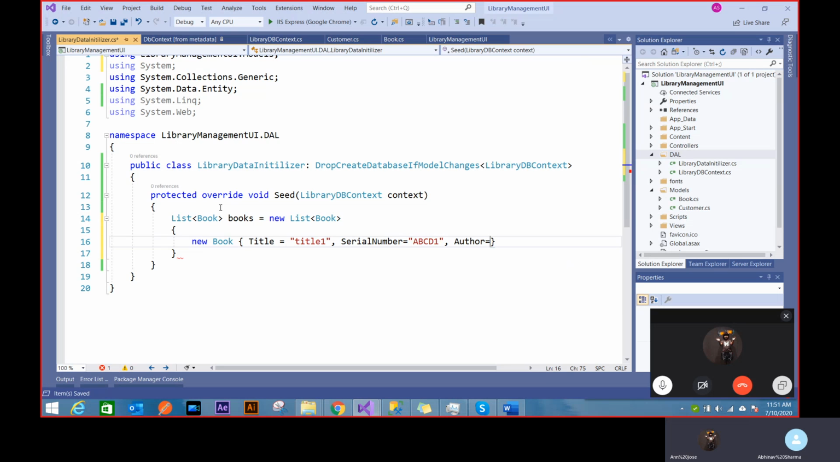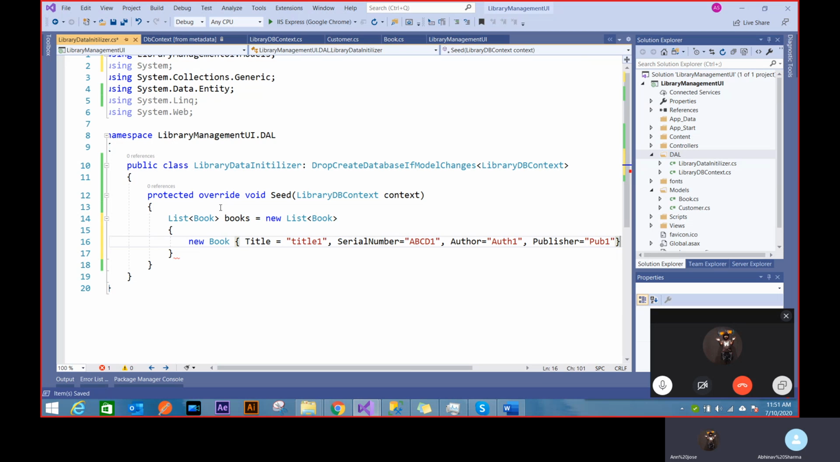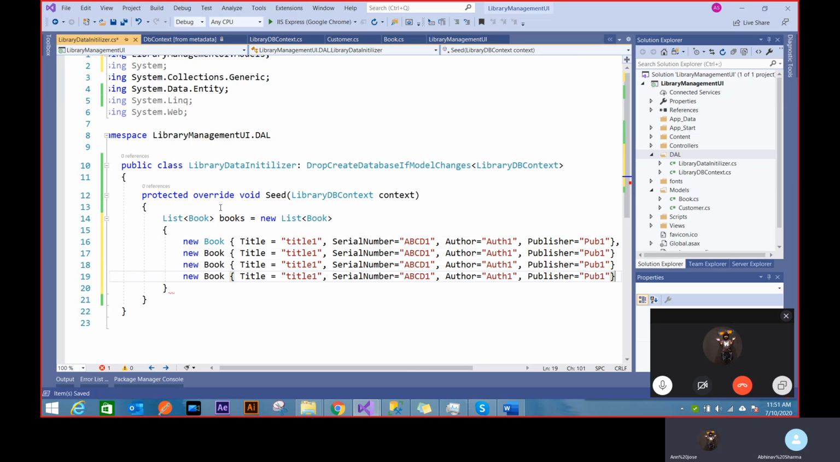Author to be auth 1. And you can write anything, right? I'm just creating dummy records for one. And I'll just copy this so that I can create 5 records. And I'll just change this to title 2, title 3, title 4, title 5. These are 5 books with 5 serial numbers. It doesn't matter that of that author, publisher doesn't really matter. So I can just leave it apart. And so all these books are created now for me.